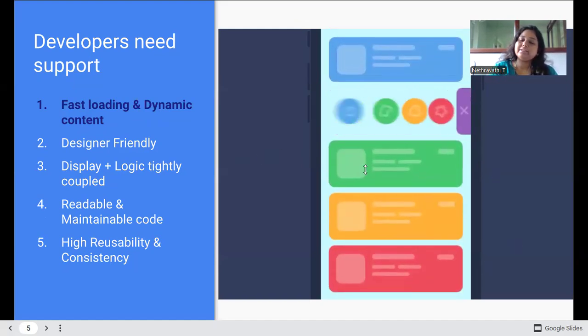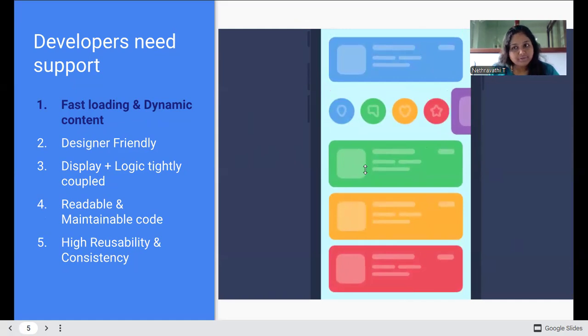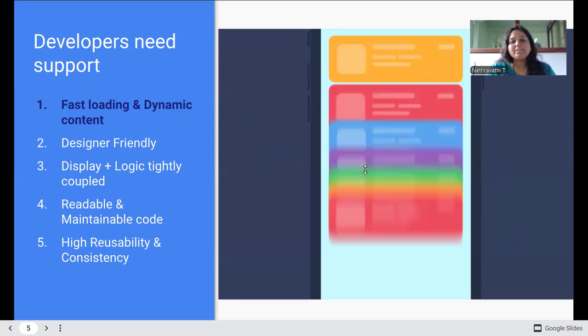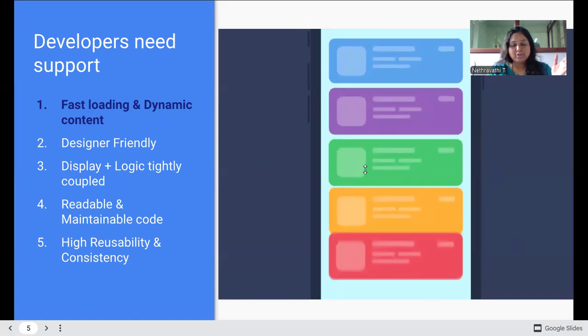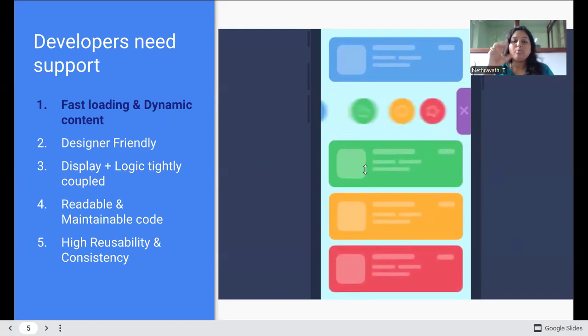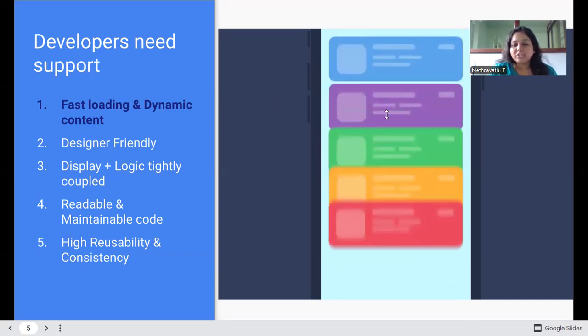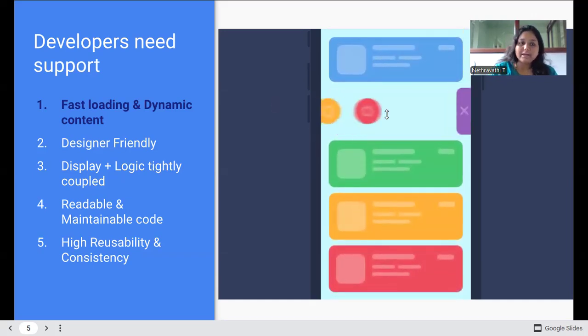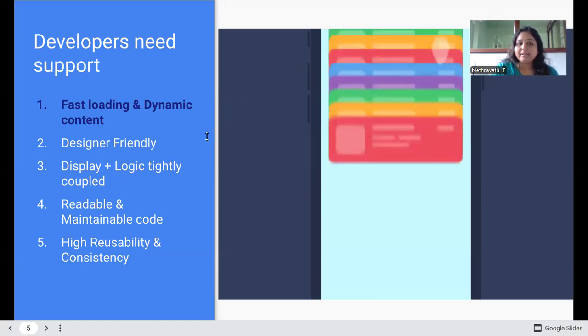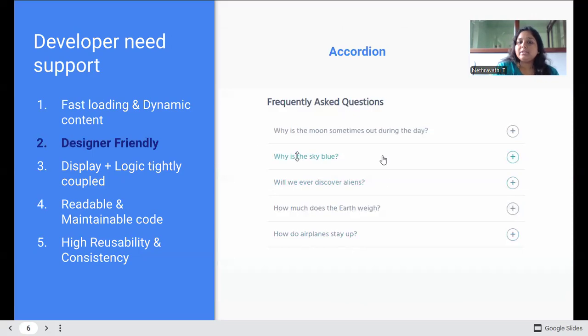So dynamic content. See, here there is something called the virtual DOM in React, which is actually in between the actual code and the real DOM. So whatever changes we make first go to the virtual DOM, then it moves to the actual DOM. This is the major thing which is making React the faster one. This kind of UI can be made in React very easily. So it is designer friendly, this kind of thing.